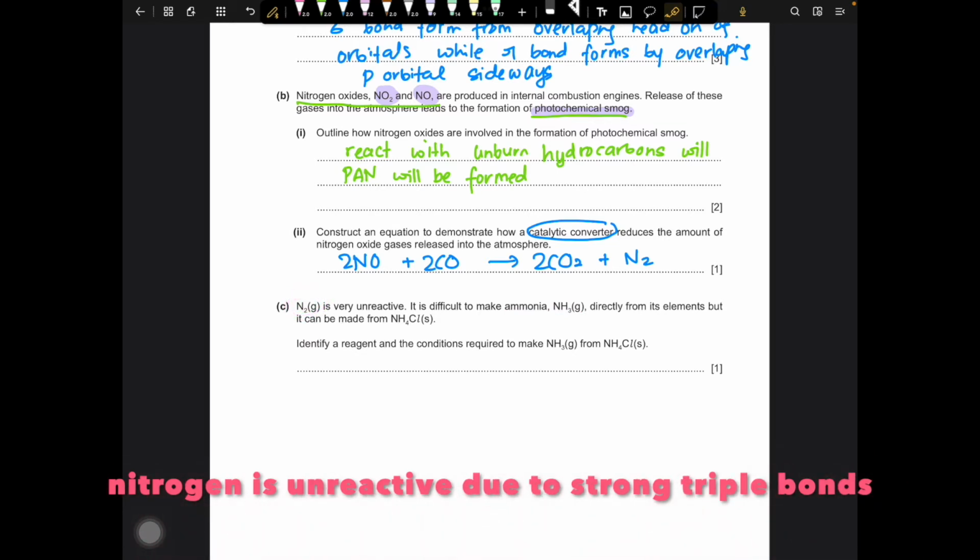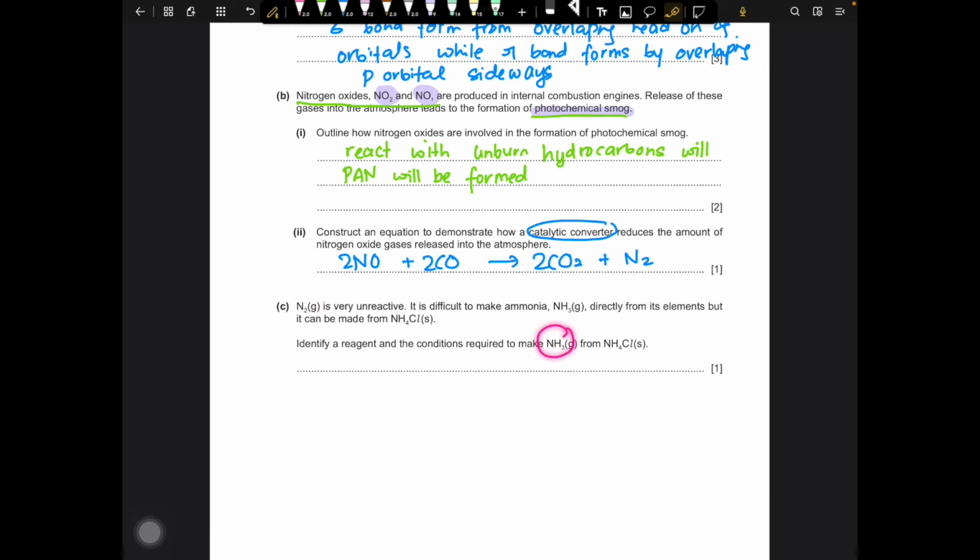In the next question, we want to produce ammonia, but it's very difficult to produce from nitrogen because it is very unreactive. So how to produce ammonia from ammonium chloride? So we know that ammonium chloride is an acid. So if we add this acid to any strong base, it will produce salt, water, and also ammonia, which is what we wanted to produce. So we can choose any strong base, for example, sodium hydroxide, or a group 2 hydroxide, for example, calcium hydroxide.